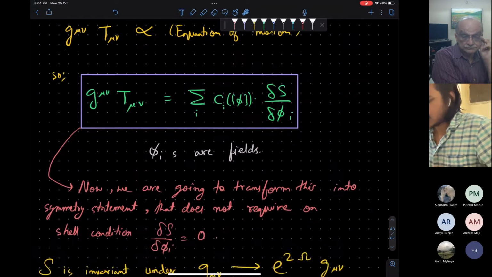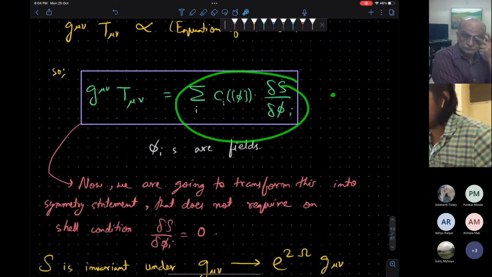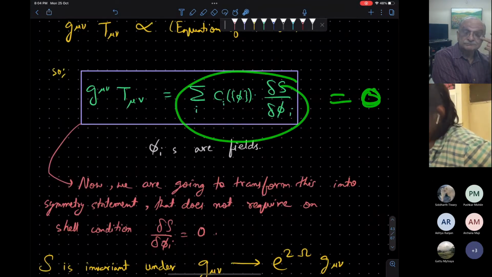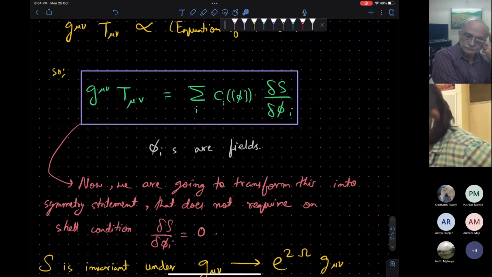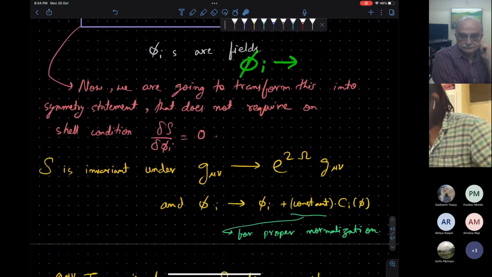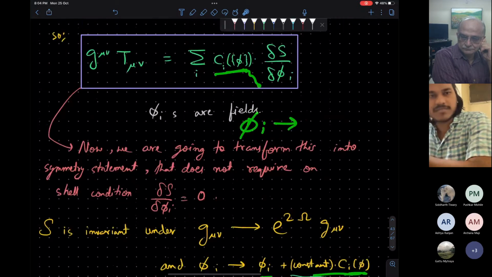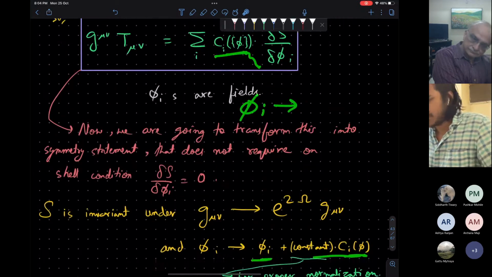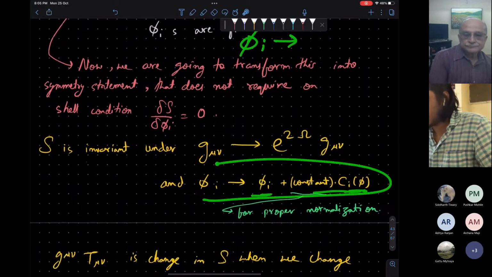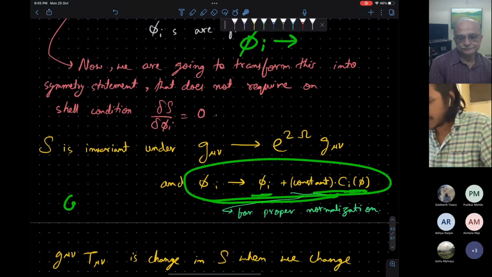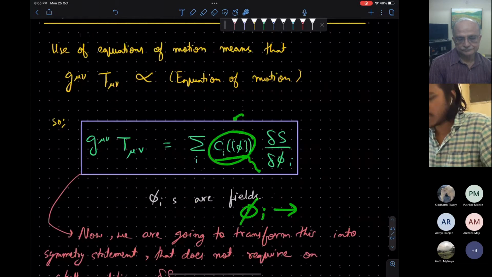Okay, so now we want this to be 0. This can be made 0 if I make my fields transform as follows: phi_i goes to phi_i plus c_i phi. Here c_i is the coefficient of this. Because in that case, when we do this transformation of the fields, delta phi will be proportional to c_i, so this is actually delta phi_i.